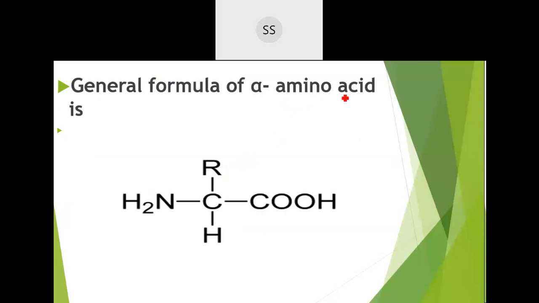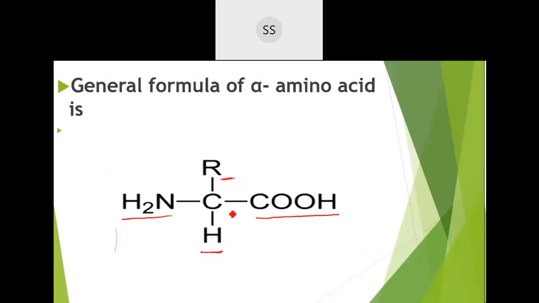Now for the general formula of these amino acids. As you know, two groups are present: the amine group and the carboxylic acid group. You write a central carbon, with the carboxylic acid COOH group on one side and the amine group, NH2, on the other side. The remaining valencies of the carbon are satisfied either by hydrogen or by the R group. So this is the general formula of an alpha amino acid.